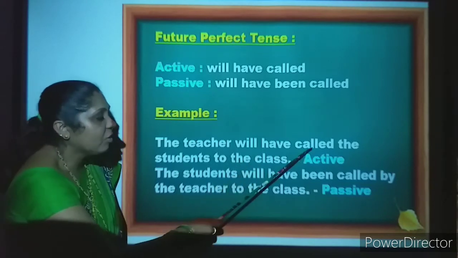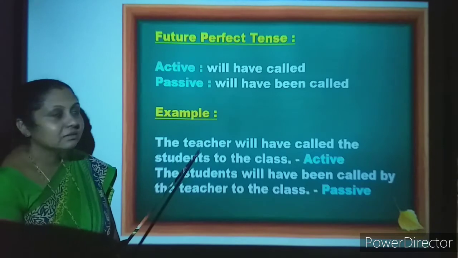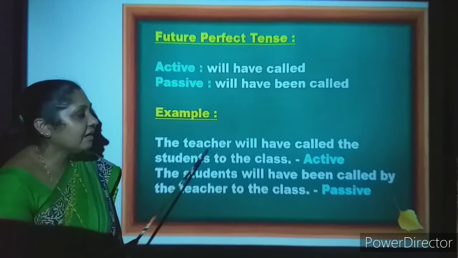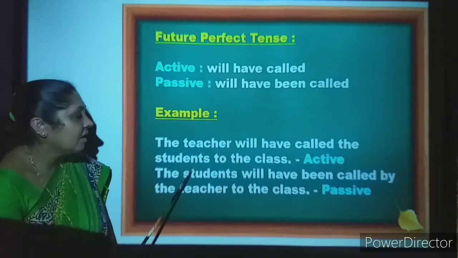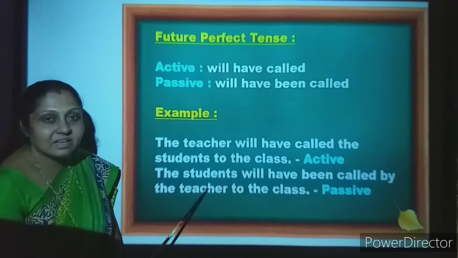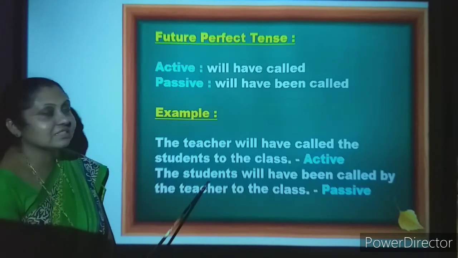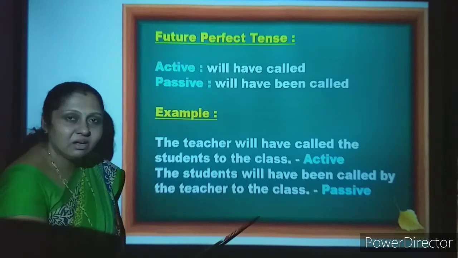So will have called, will have been called, and again here teacher is the subject and the students are the object. That is very important. Now when you concentrate on this sentence, that is a passive voice, the students will have been called by the teacher to the class.